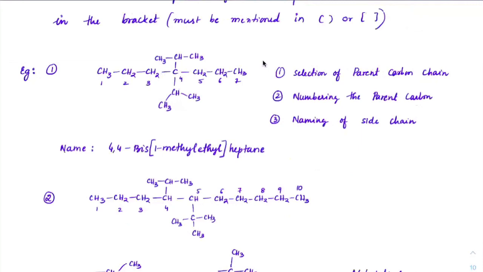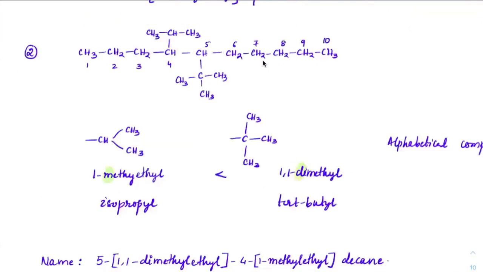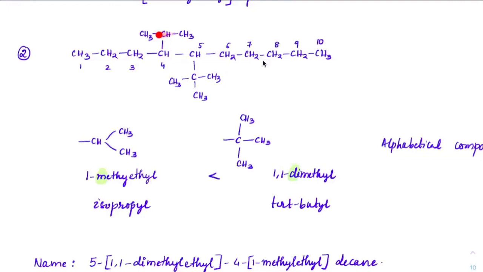This is a simple example. I think we have done this before. Now check out this example. Suppose on the fifth carbon, if you observe, it is a tert-butyl group. Here it is an isopropyl group. While writing the complex naming, isopropyl will become 1-methyl ethyl. While writing tert-butyl, it would become dimethyl ethyl.